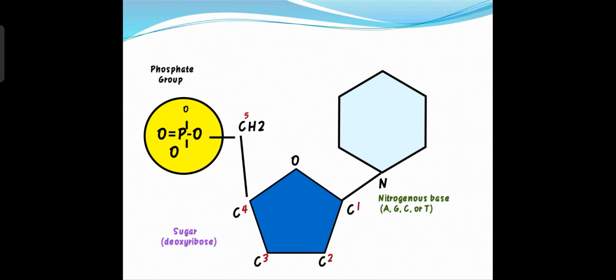So this way, all these different types of chemical components are found in the DNA. The first one is the nitrogenous base. The second one, the dark blue, is the sugar, and this is the phosphoric acid. Always the phosphoric acid or phosphate group binds to the sugar, whereas the sugar binds to the nitrogenous base.